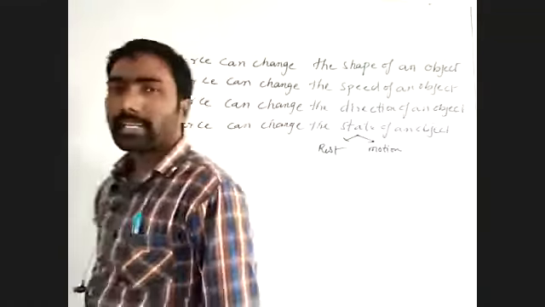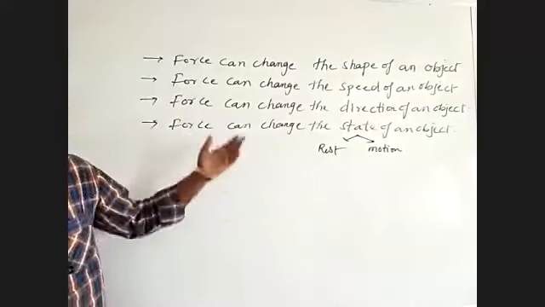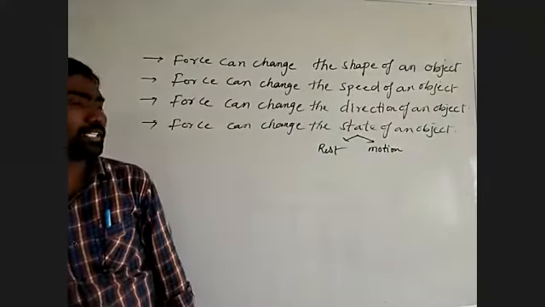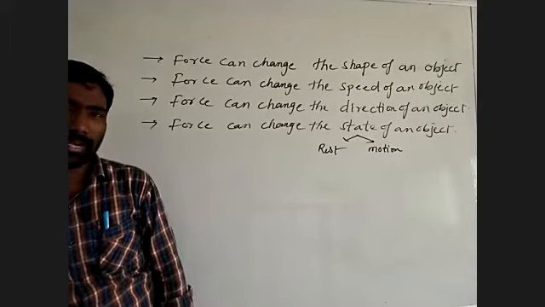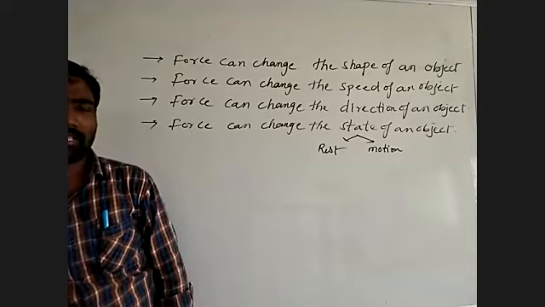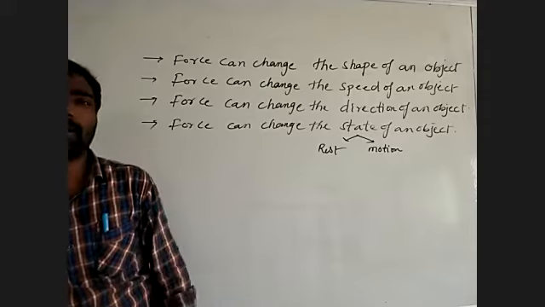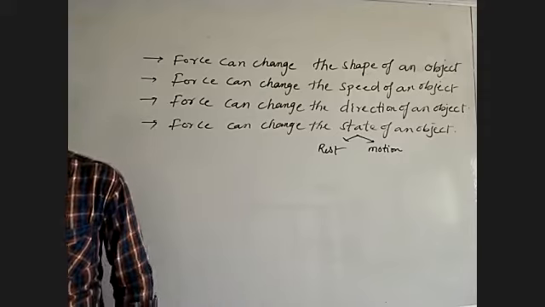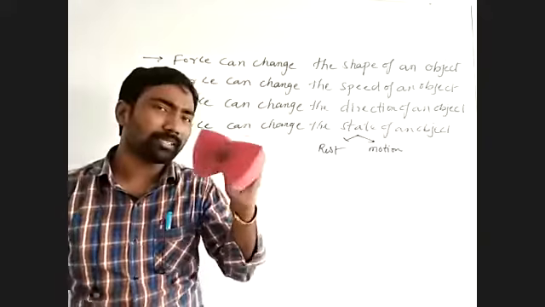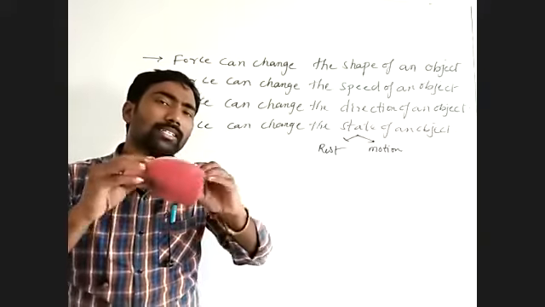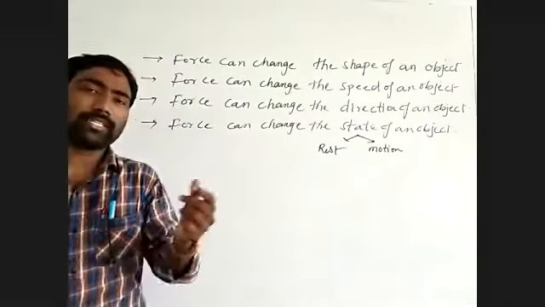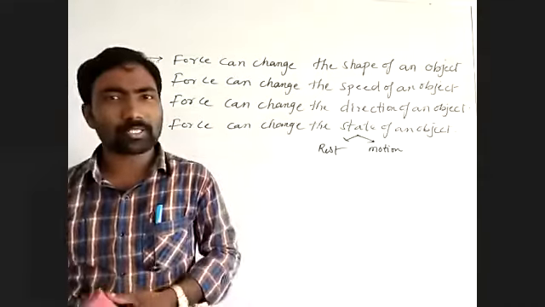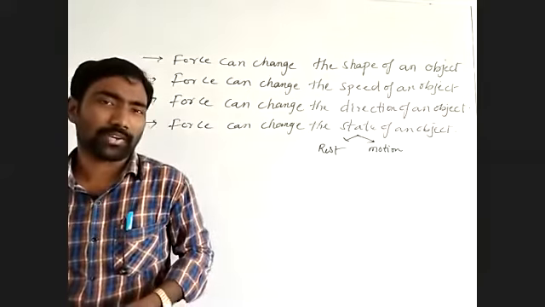So the force can change the shape, speed, direction, and state of an object. Then the change is temporary or permanent. Some will be temporary, some will be permanent. Stretching or compressing a sponge is a temporary change. After releasing the force, it comes back. The stretching or compressing of a spring is a temporary change.